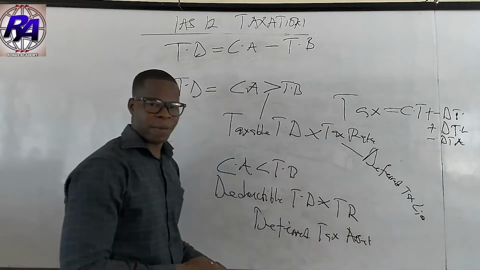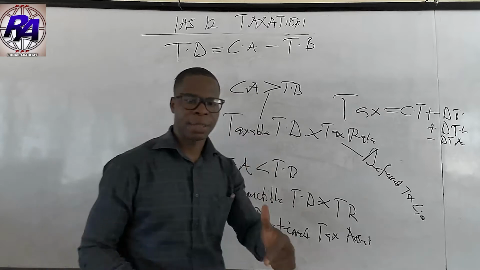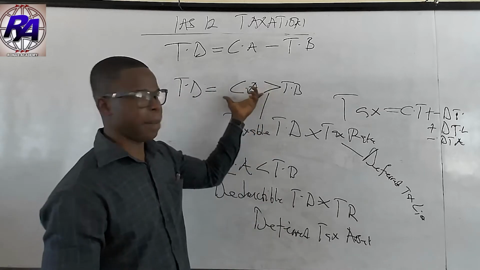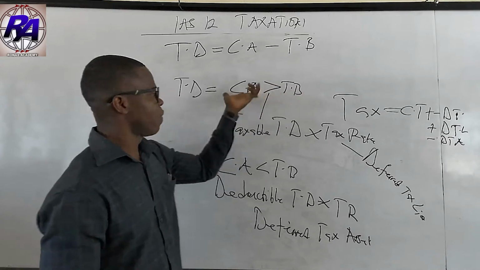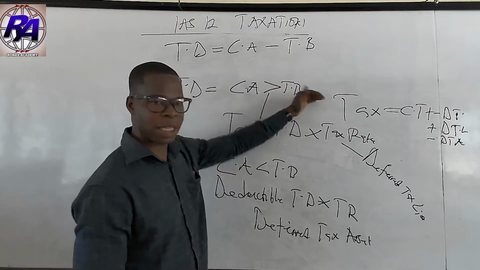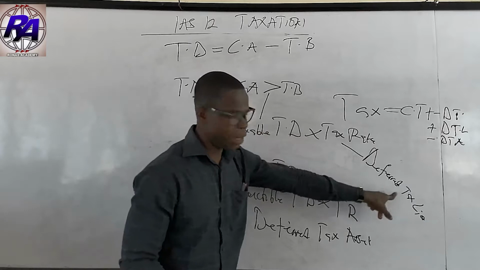So that is the difference. How do we get your deferred tax liability and then the deferred tax asset? It is basically looking at the carrying amount and the tax base. So if the carrying amount of the asset is greater than the tax base, then we are going to get a taxable temporary difference, and this will lead us to the deferred tax liability.